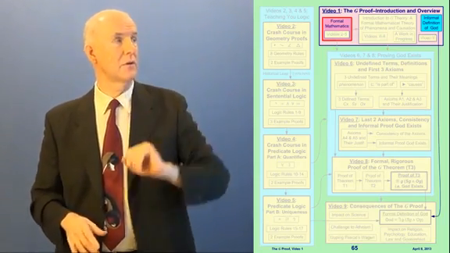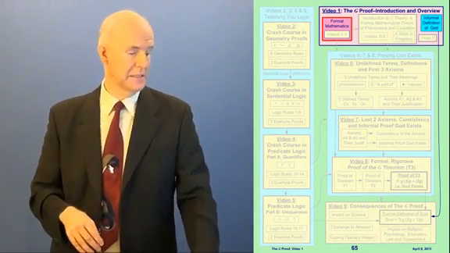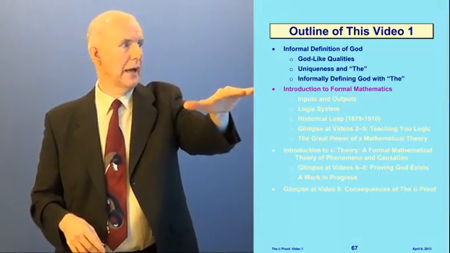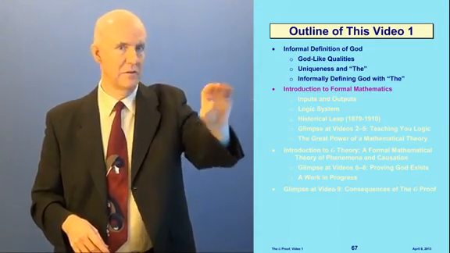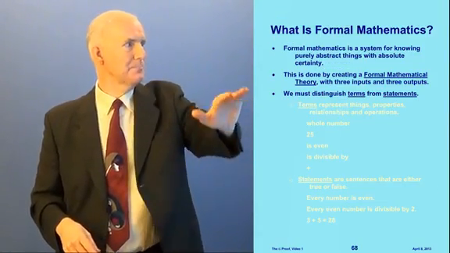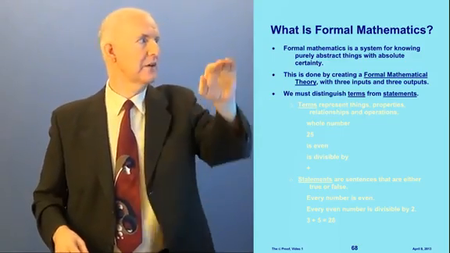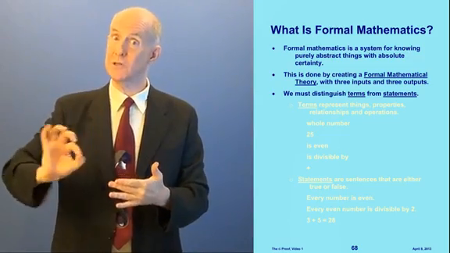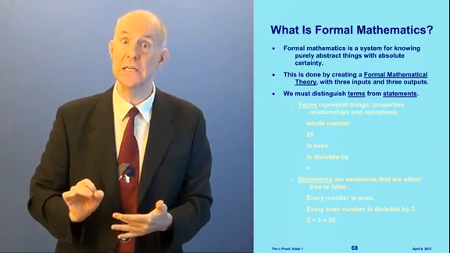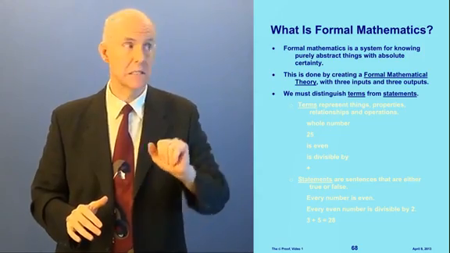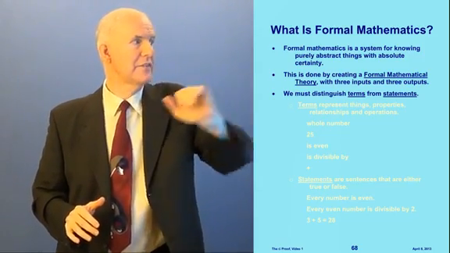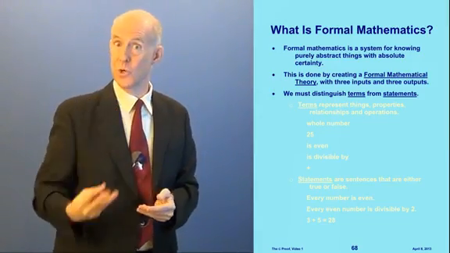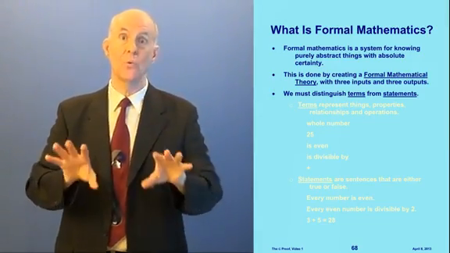All right, the next thing we're going to do is talk about formal mathematics. So, introduction to formal mathematics. Here we are on our outline, this next section, formal mathematics. All right, what is formal mathematics? I'll tell you what it is. Formal mathematics is a system for knowing purely abstract things with absolute certainty. That's pretty neat, very powerful. And this is done by creating what we call a formal mathematical theory, and it has 3 inputs and 3 outputs, which I'll explain in a moment.